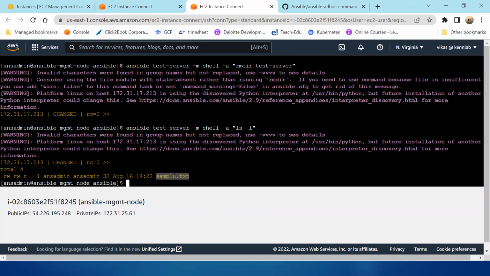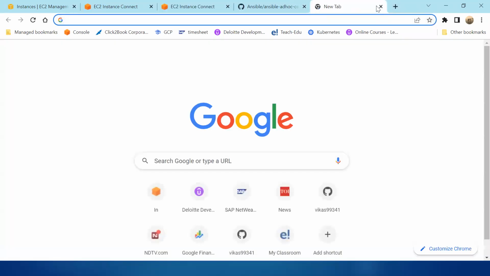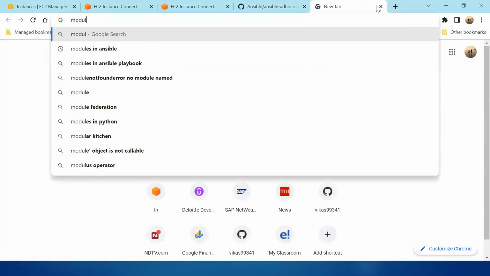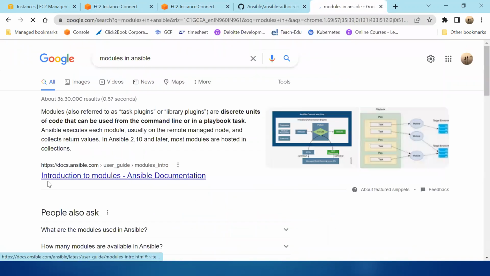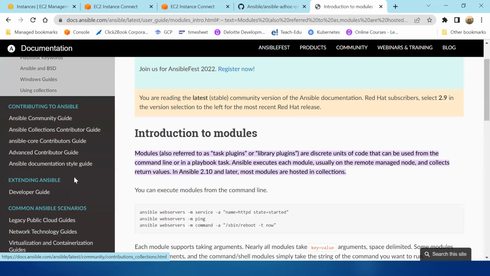We are telling the module. But I'll put it like this: modules in Ansible. A module you can think of as a ready-made command or a ready-made function. If you go to the Ansible documentation, you'll find a lot of modules are there.